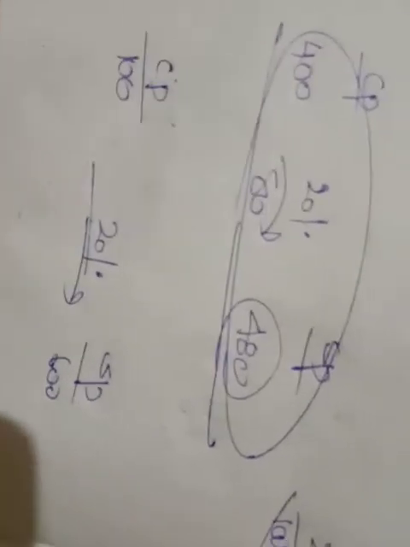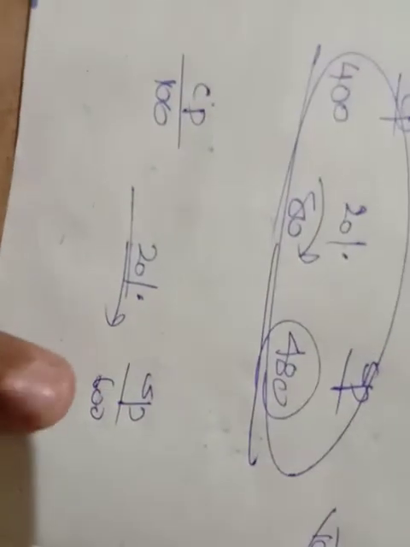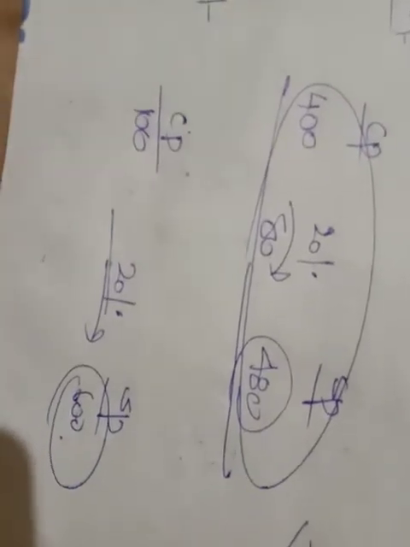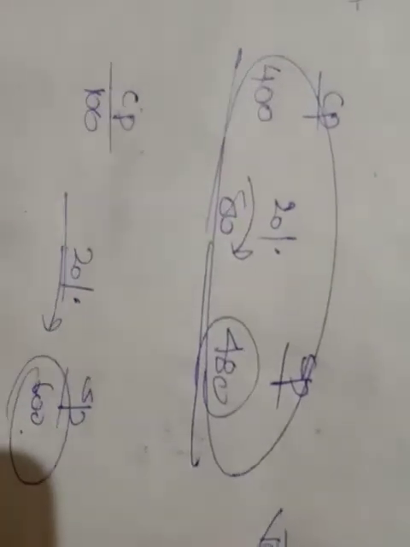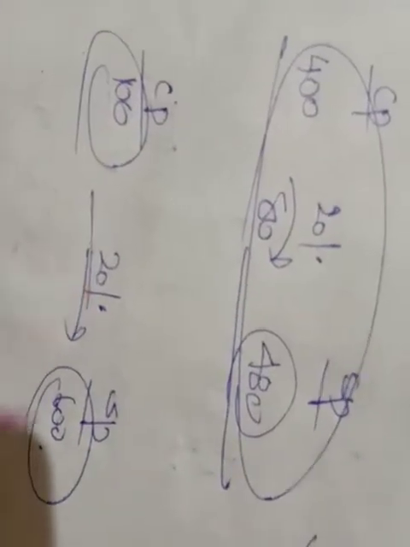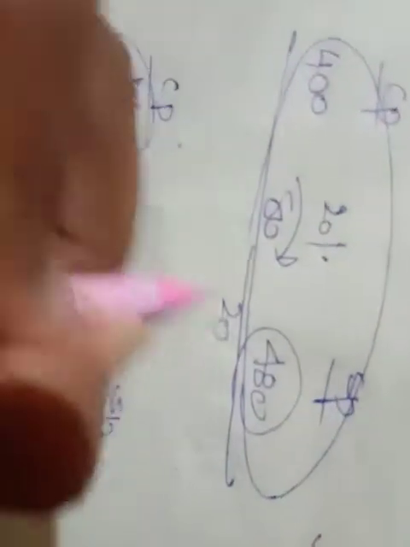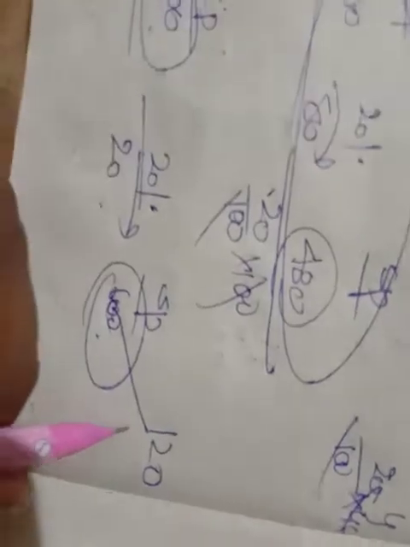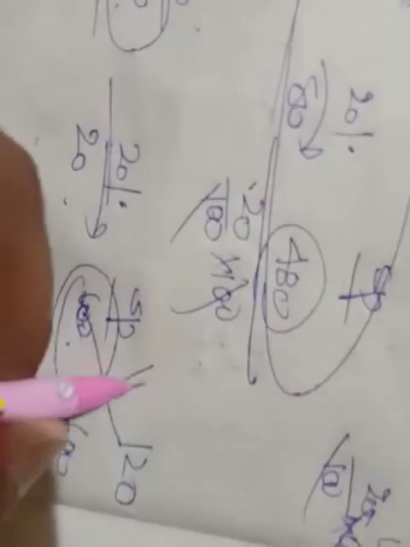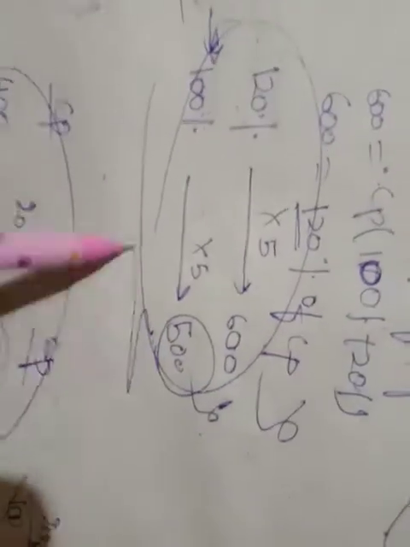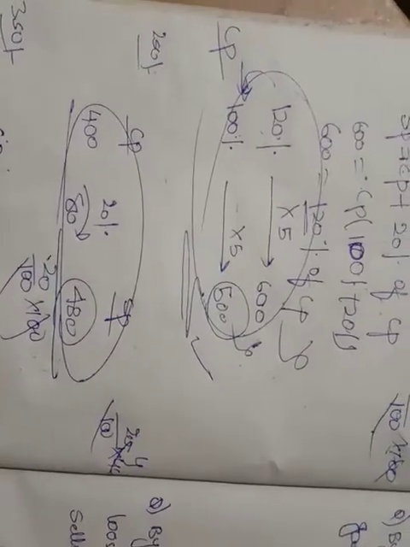See friends, are you getting this? Initially he gave that selling price is equal to 600. He didn't mention cost price, so you just take it as 100. What is 20% of 100? I'm increasing by 20, because 20 by 100 into 100 gives 20. So 100 gets 20%, making 120. But what he gave is 600. What is the relation between 600 and 120? 600 by 120 is into 5. So this is also into 5, 500. What I got here is 500. Right friends? Did you get this?